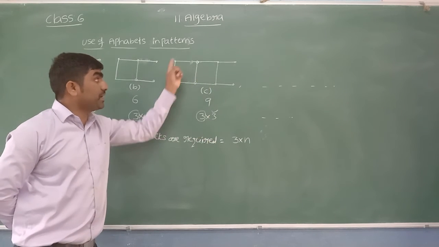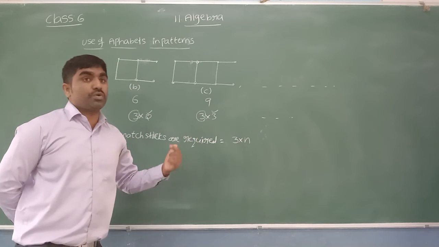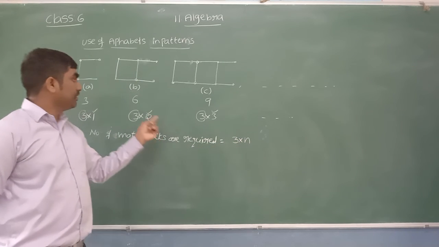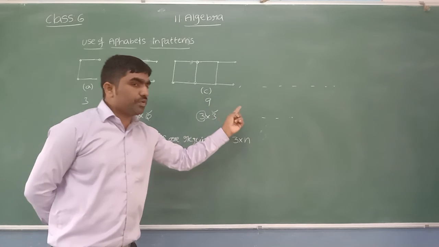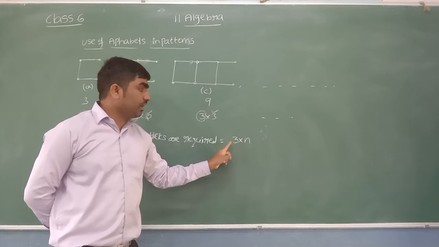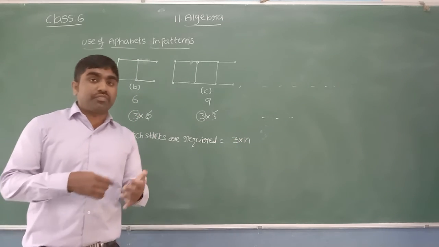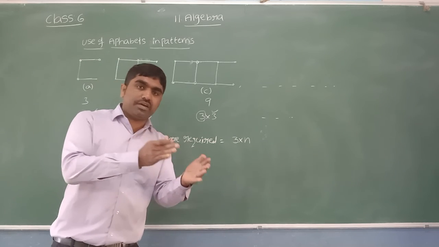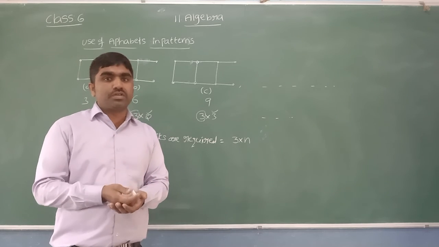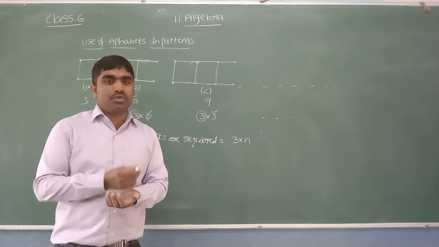If you want to know the number of matchsticks in the third figure, write n equal to 3. 3 into 3, 9. If you want to know the number of matchsticks in the second figure, you can write n is equal to 2. 3 into 2, which gives 6. Similarly, if you want to know the number of matchsticks in the 100th figure, substitute n is equal to 100. 3 into 100, which gives us 300. So like that, we can use the alphabets to express the unknown quantities, and also to write formulae and some of the rules in mathematics. Now let us see some applications based on this use of alphabets.